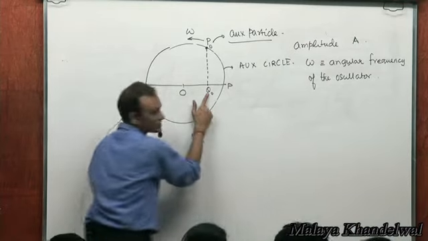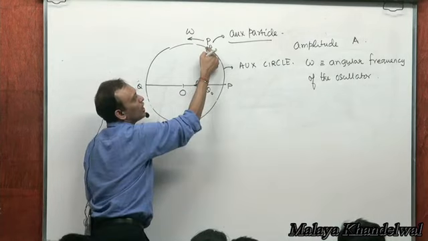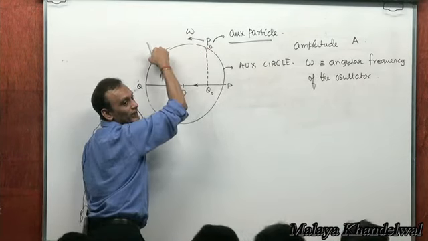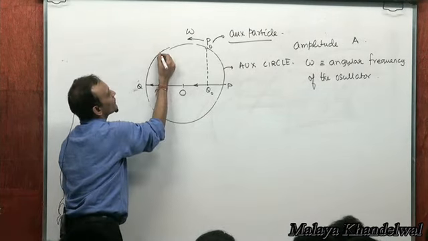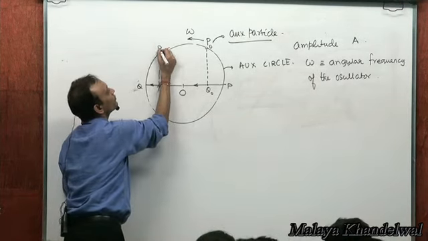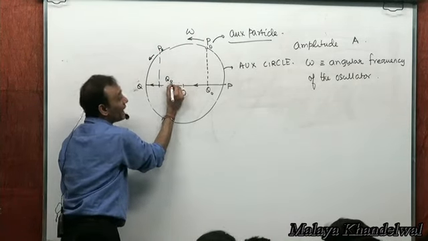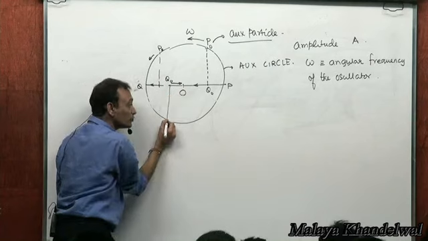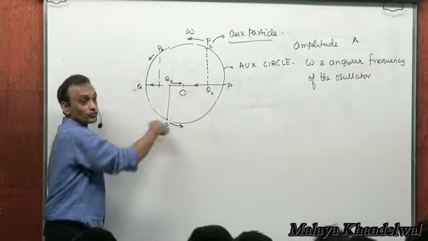So if Q naught is here at some instant of time and is moving leftwards, P naught would be here and would be moving this way. When Q naught comes here and is moving this way, then P naught would be here and would be moving this way. When Q naught is somewhere here and is moving this way, then P naught would be here and would be moving this way, and so on and so forth, right?